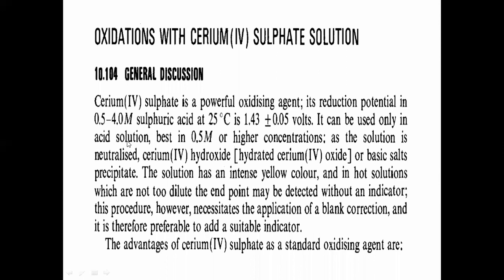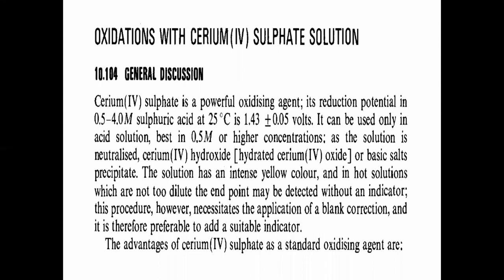So see the limitation of ceric sulfate: it must be used in acidic solution. As the solution is neutralized, cerium hydroxide or the basic salt will precipitate out.